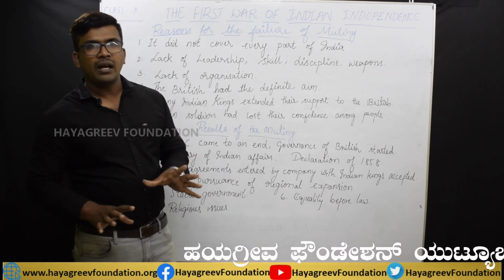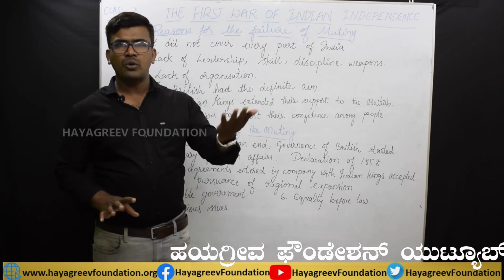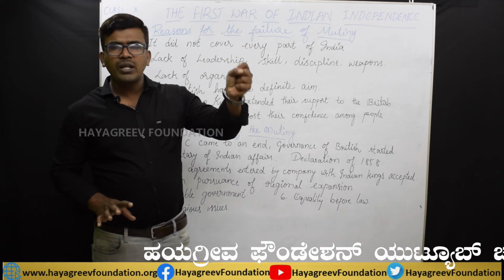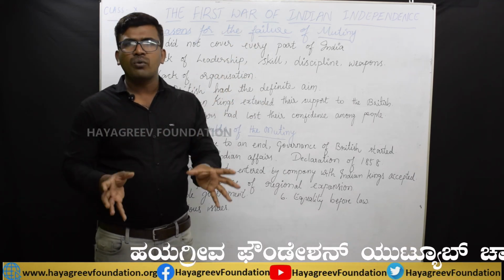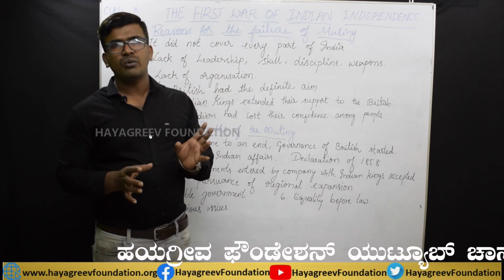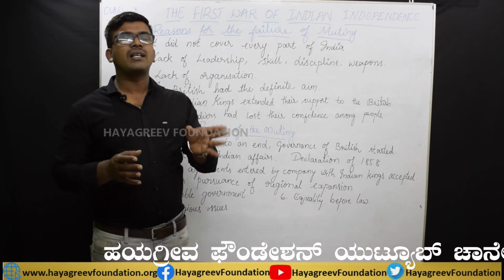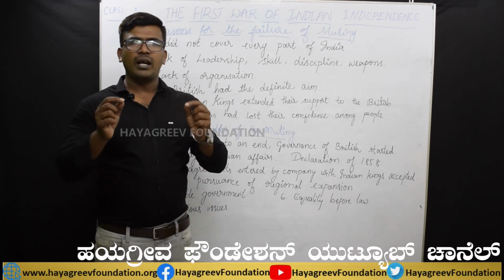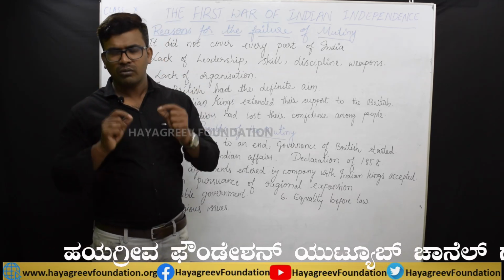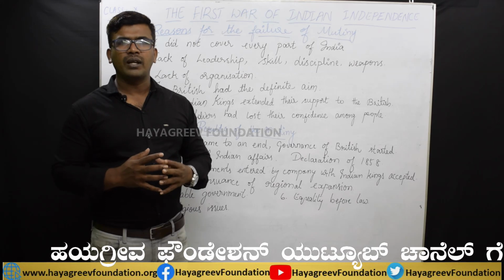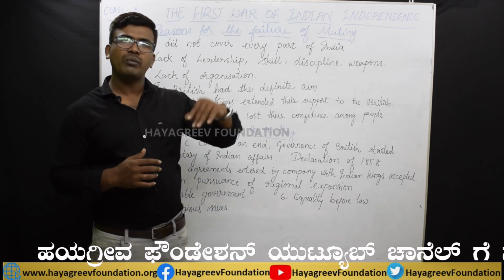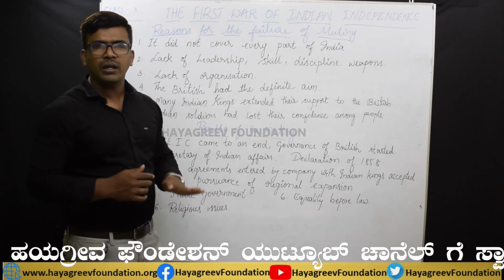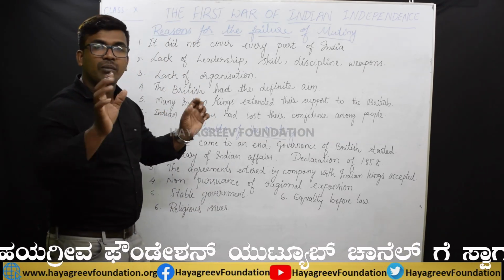See students, in India, the Governor General post was later renamed as Viceroy. Got it? Under the Viceroy, a council of members was there, and they were administrating. But an exact government was not there at the central level and the regional level. It was the demand of Indians for a long time, right? Because of that, the British government promised that they are going to establish a stable government.